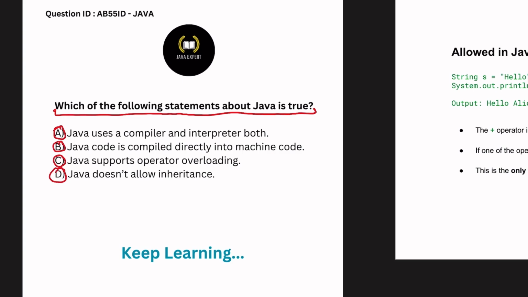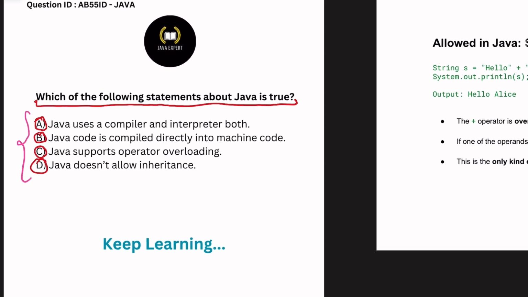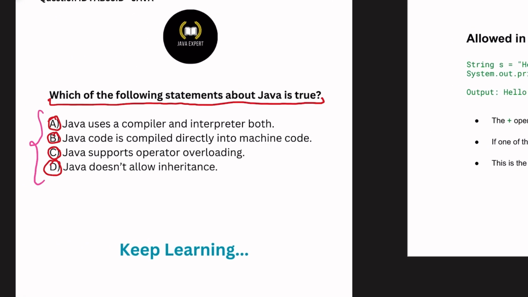Okay, let's check all these options one by one and find out the correct one. But before that, let me explain the wrong options first and then we will find the correct one. Let's check option B first. Java code is compiled directly into machine code.